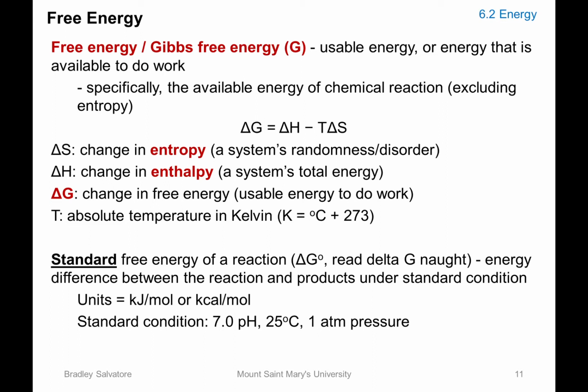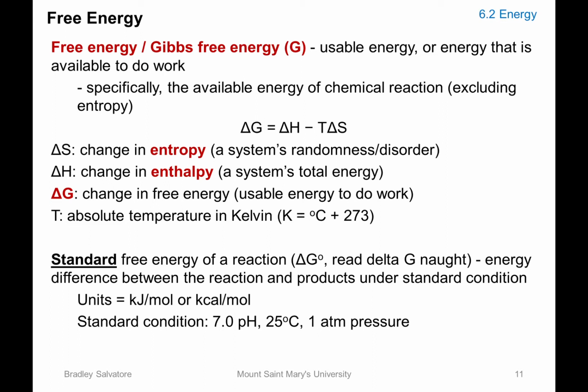Then we have to talk about free energy, because that is the energy that is relevant to our chemical reactions. Free energy has another name, Gibbs free energy, denoted as G, the capital letter G. It's called Gibbs free energy because of a scientist named Gibbs who came up with this. Gibbs free energy is defined as usable energy, or energy that is available to do work, and specifically that availability to do work will be used to perform chemical reactions.